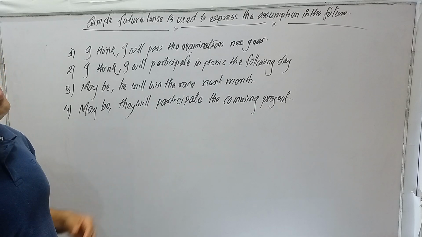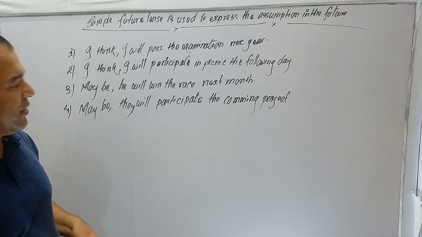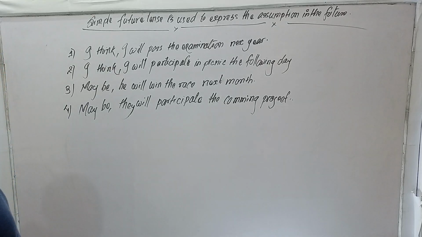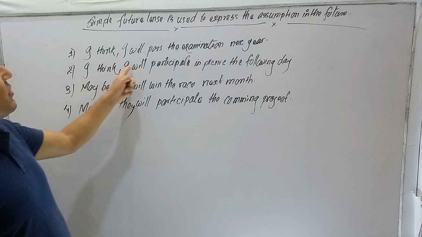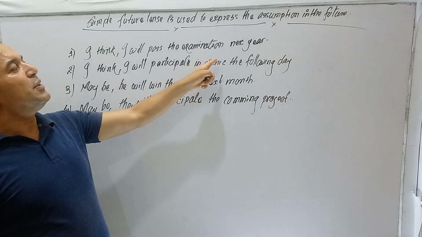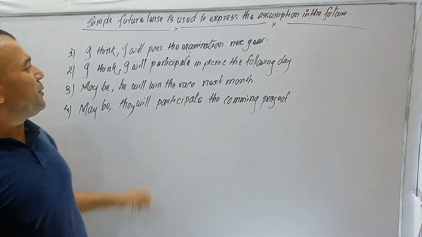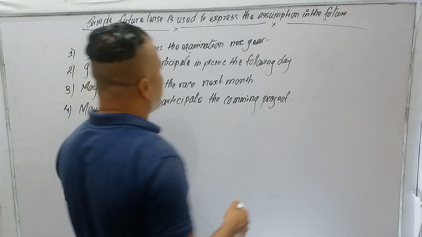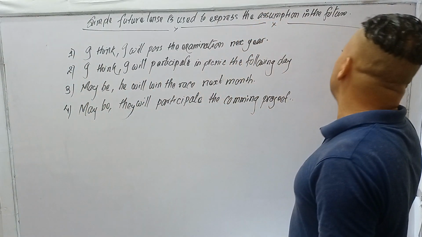I think, assumption. I think and maybe, these are supposition. You see, assumption or supposition. Understand? Assumption or supposition. In this condition, we have to use simple future tense. I will participate: will plus B1. Understand?